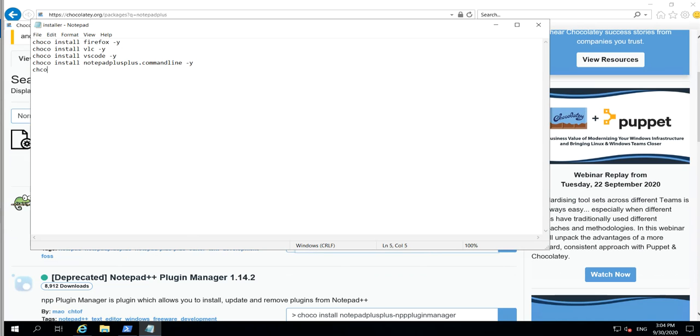You can also install the Spotify app. This was my favorite for listening to music.